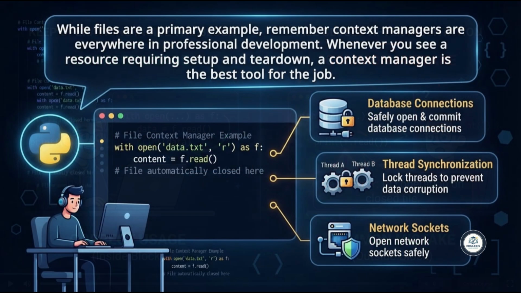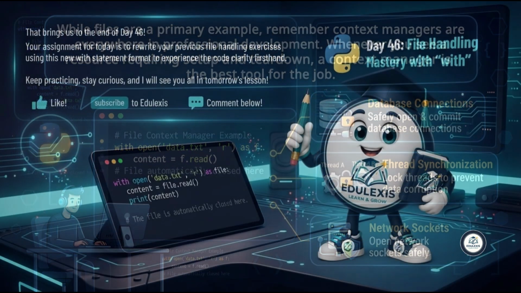While we used files as our primary example today, remember that context managers are everywhere in professional development. They are used to safely open and commit database connections, lock threads to prevent data corruption in multi-threaded applications, and open network sockets safely. Whenever you see a resource that requires setup and teardown, a context manager is always the best tool for the job.